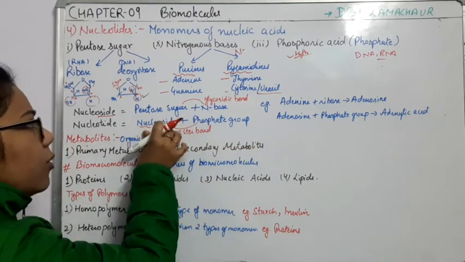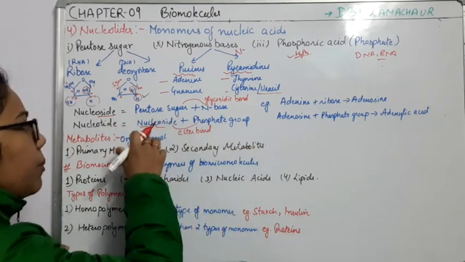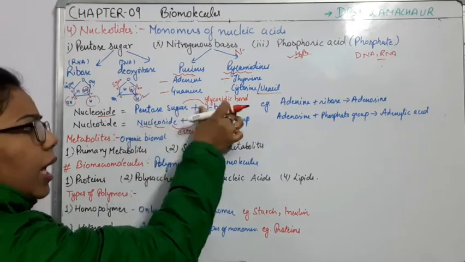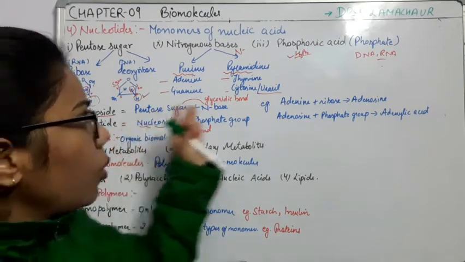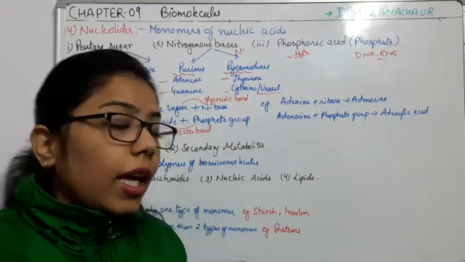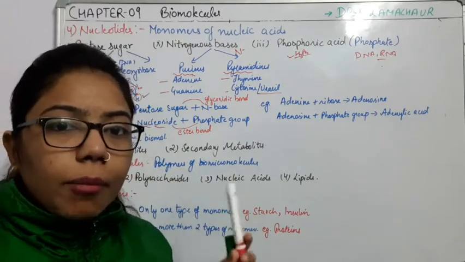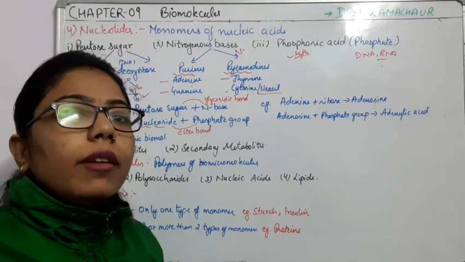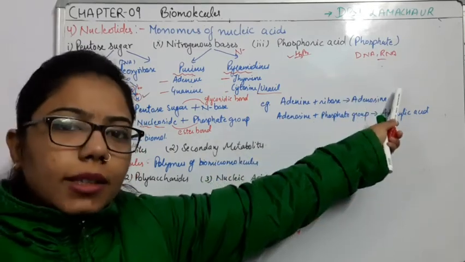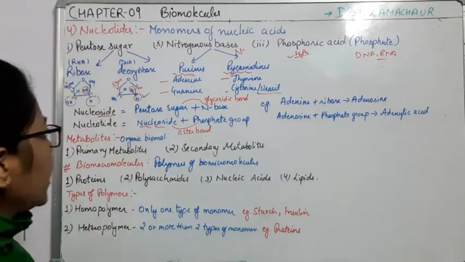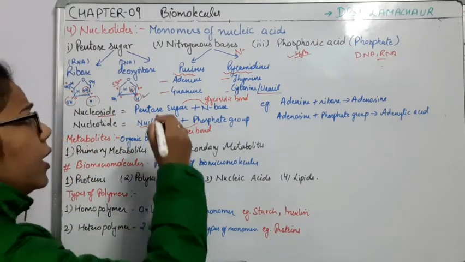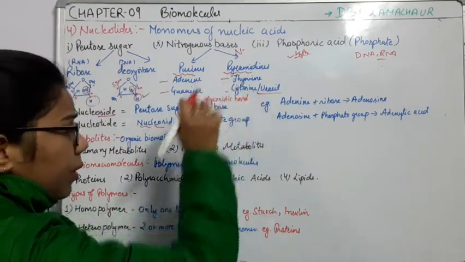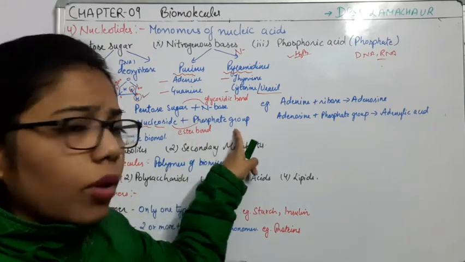Okay, and nucleoside is what? If you will go for the simplification of this nucleoside, it is nothing but the combination of pentose sugar and the nitrogenous bases, and the whole we are saying nucleotide. And these nucleotides, when they will combine, okay, if one nucleotide and then second nucleotide and third nucleotide, what will it form? It will form the nucleic acid. Right here? So what is happening here? We can see that we need the pentose sugar, okay, and that nitrogenous bases and the phosphate group.